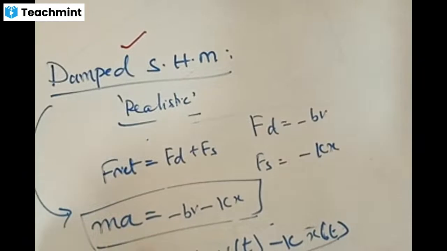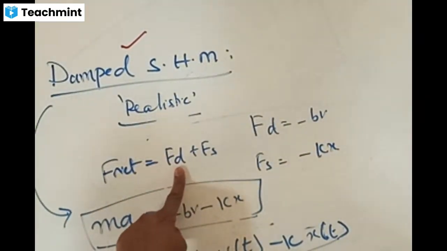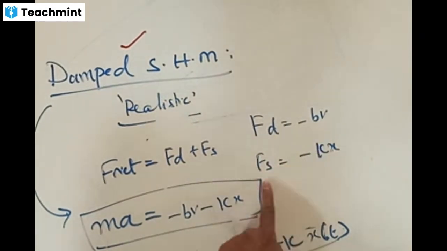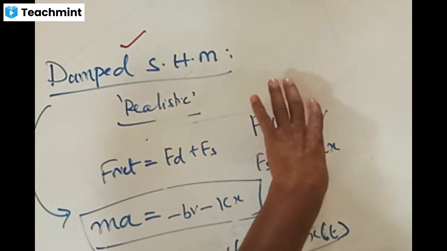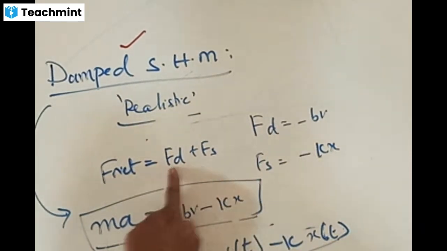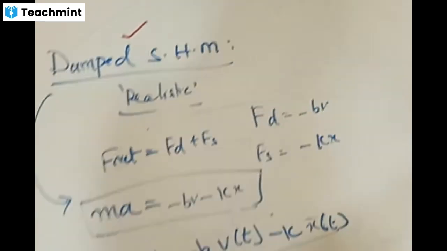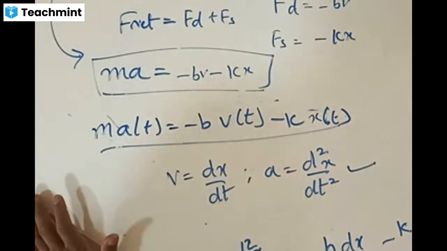We have started with which equation? I'm repeating this entire concept. Just listen for a while. We have started with drag force is minus bv, called Stokes law. Restoring force Fs is equal to minus kx. Net force acting on a system is always the sum of these two. Net force is given by ma is equal to minus bv, minus kx. Fd is minus bv, Fs is minus kx, and we already know why these minus terms are arising.